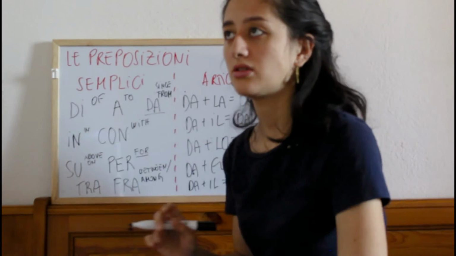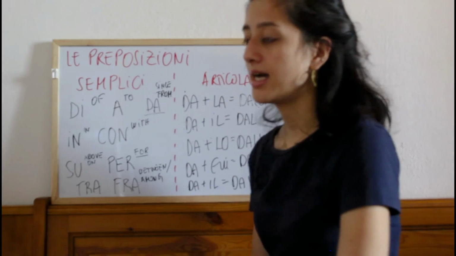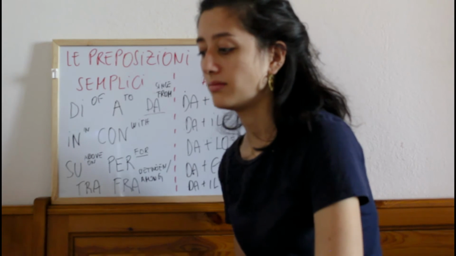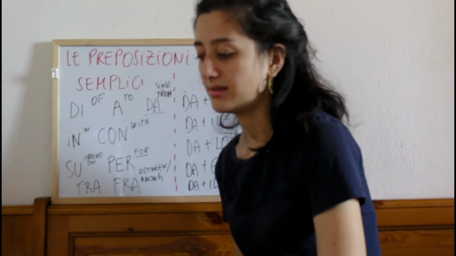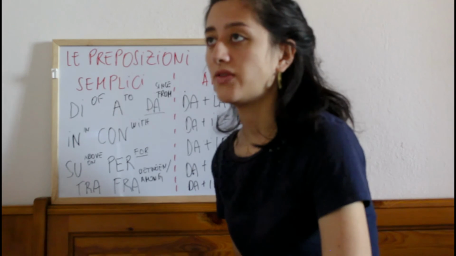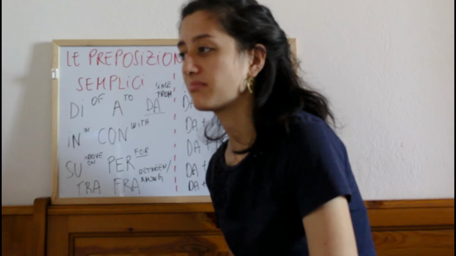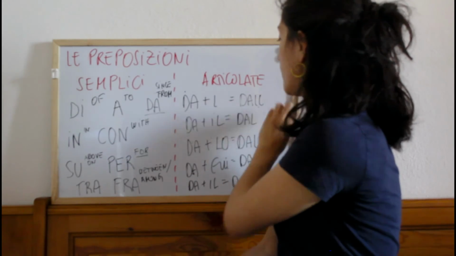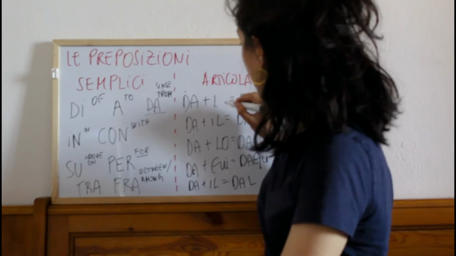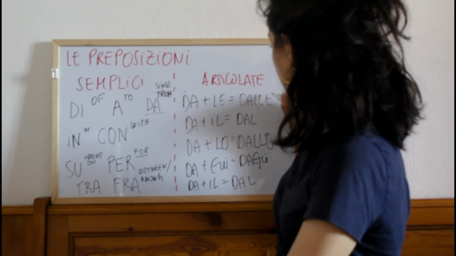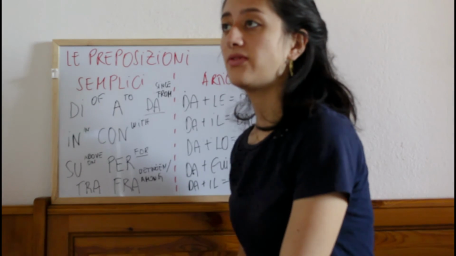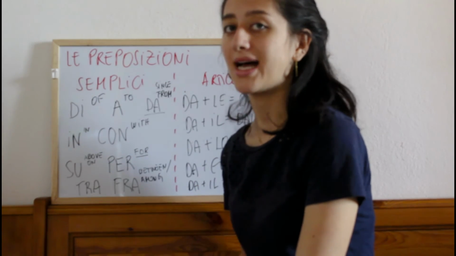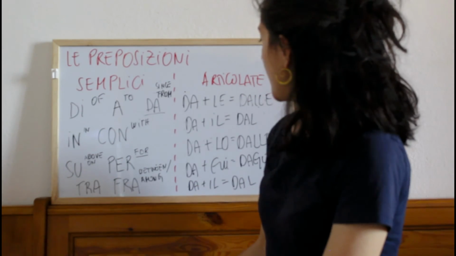So with all the consonant, for example, dal, io vengo, I come from, dal bosco, io vengo dal bar. Okay guys, then we have for female plural, le, dalle. So I come from friends, female plural, io vengo dalle amiche.